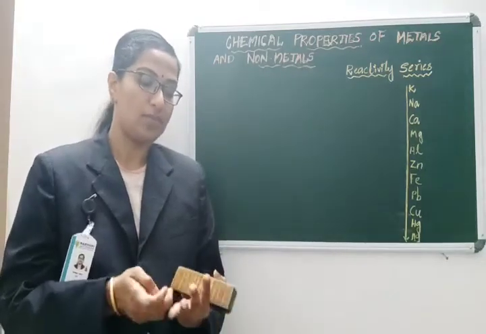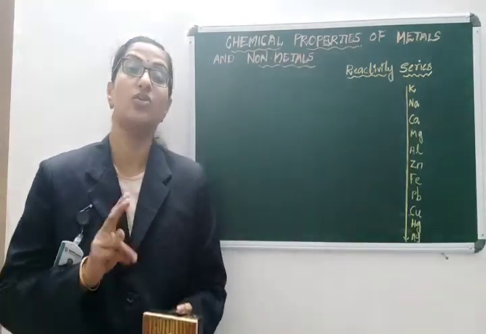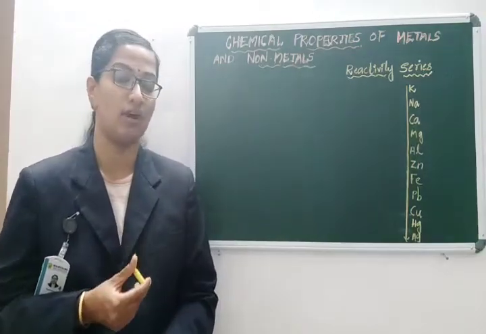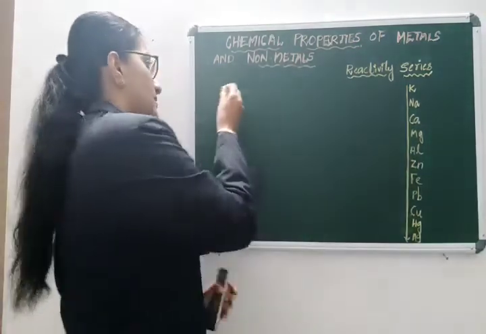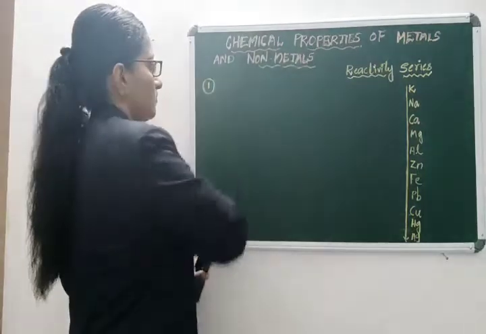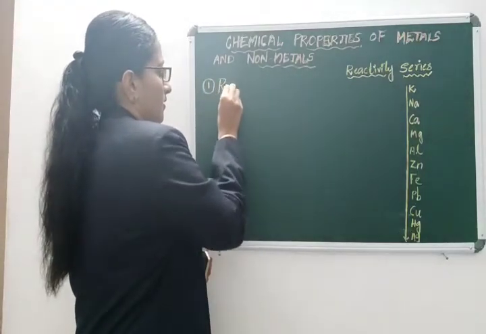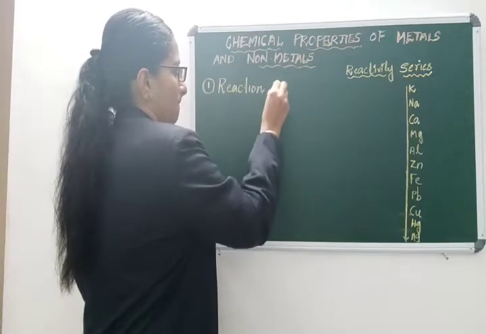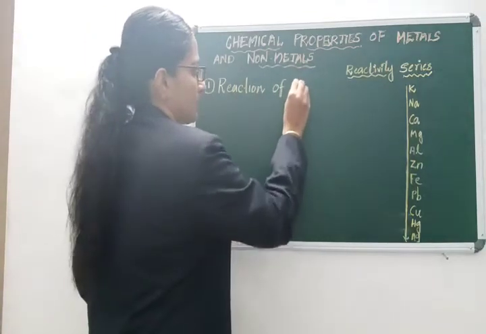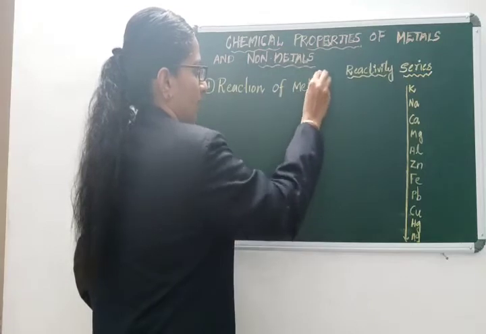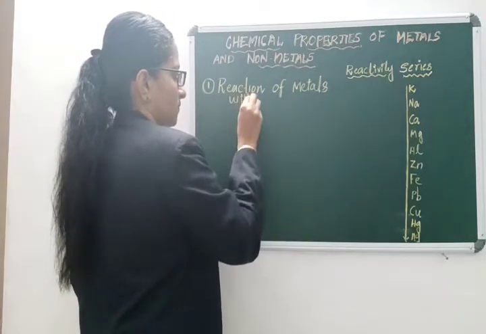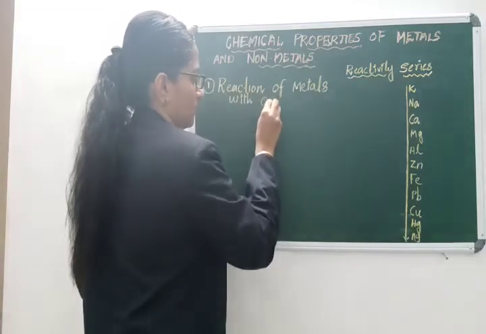Today we are mainly going to discuss two important chemical properties, two important reactions of metals. Let us discuss the first, that is, reaction of metals with oxygen.